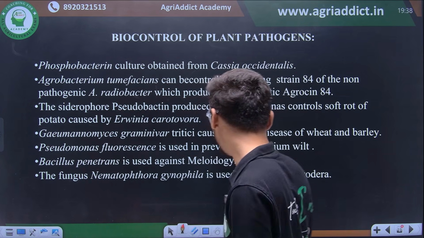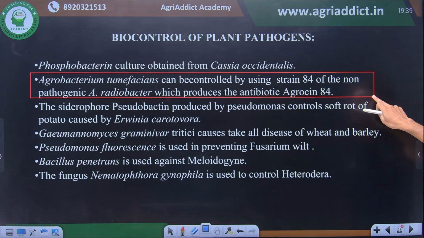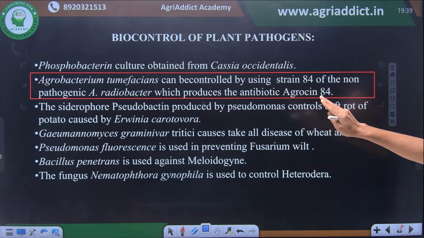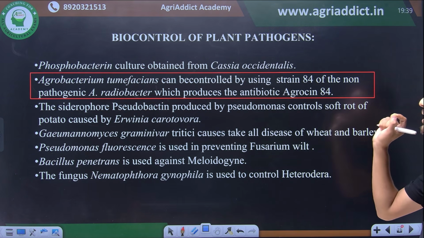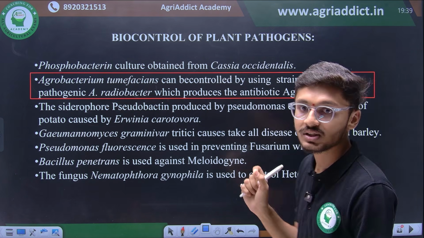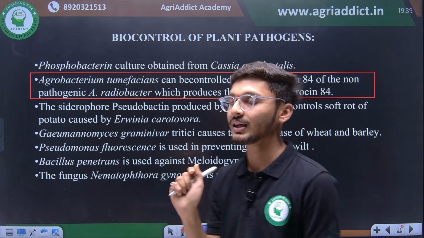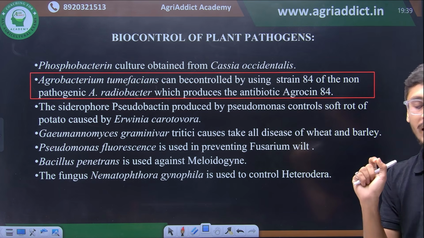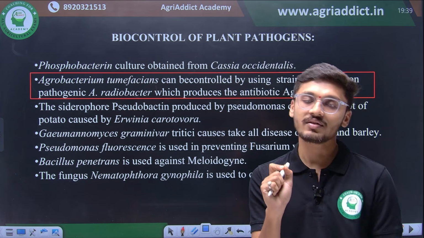You must not forget this, brother. This is very, very important. This has been asked previously too. Agrobacterium tumefaciens can be controlled. Biocontrol of Agrobacterium tumefaciens is done by strain 84 of a non-pathogenic bacterium which produces the antibiotic agrocin 84. Agrocin 84 is used to control Agrobacterium tumefaciens. Then there is siderophore pseudobactin, produced by Pseudomonas, which controls soft rot of potato. To control the soft rot of Erwinia carotovora, siderophore pseudobactin is used, which is secreted by Pseudomonas.